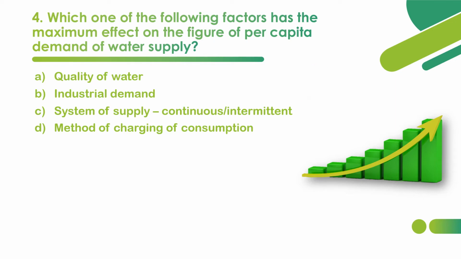So your time starts now. Just think about it. Whether it is quality of water, or industrial demand, or system of supply, or the cost or method of charging of consumption. So the correct option is option A, quality of water. Quality of water is the factor which has the maximum effect on the figure of per capita demand.